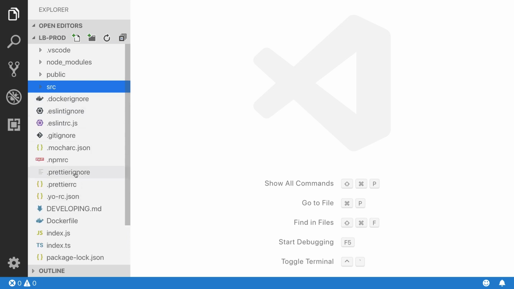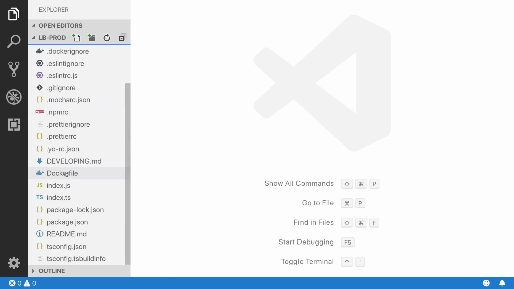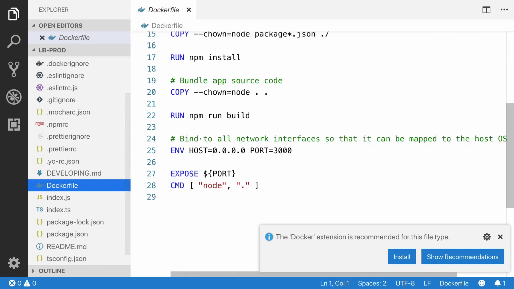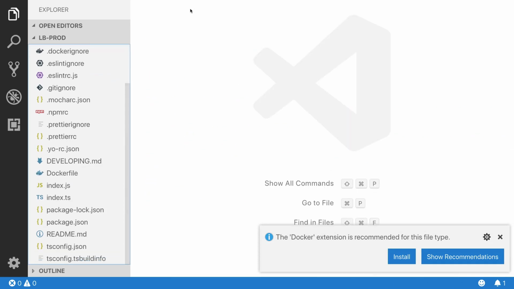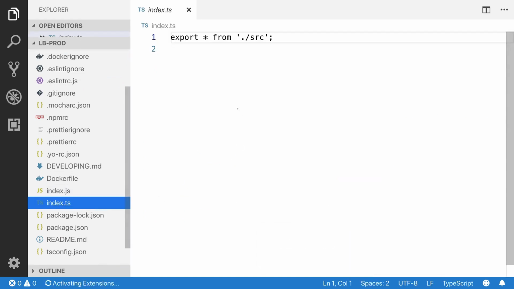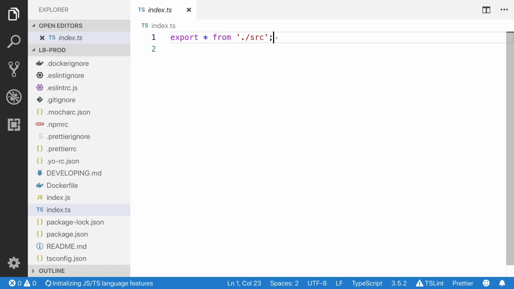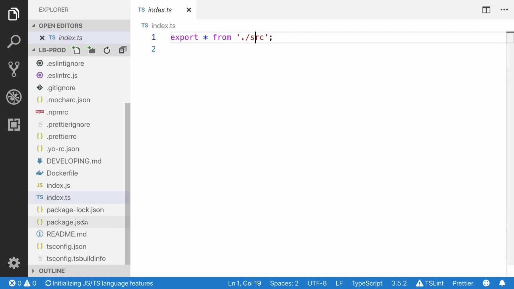You can view the source code. You can see the Docker setup, dockerignore, ESLint, Mocha, npmrc, Dockerfile. I'm not going to tell you the details about Docker. We'll talk more about Docker in later videos. This is our index.ts. This is the entry file. All the source code is available inside the source directory.